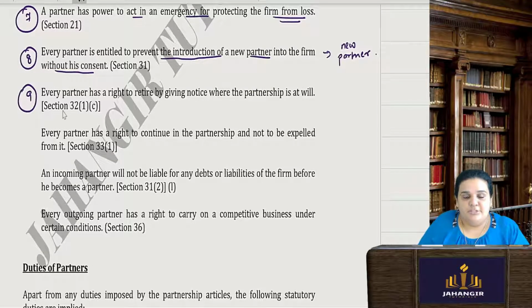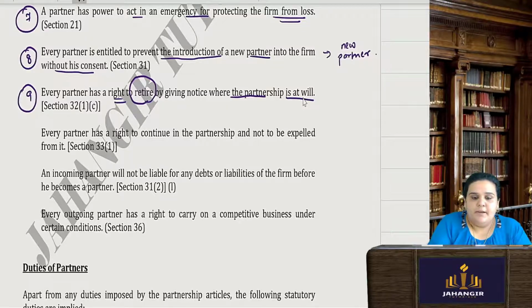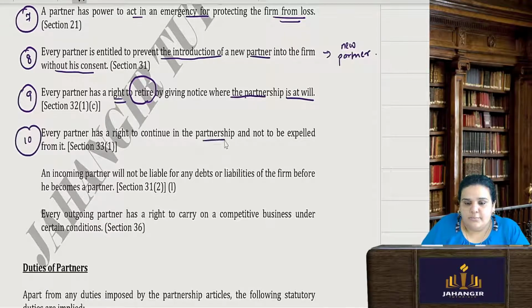Point number 9, each partner has a right to retire by giving a notice where the partnership is at will, because partnership at will is one where there is no date mentioned for dissolution. So if a partner wants to retire, he has to give a notice. All the partners have a right to retire by giving a notice. Every partner has a right to continue in the partnership and not to be expelled from it.